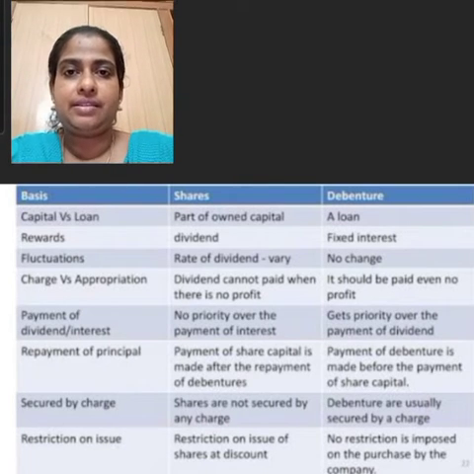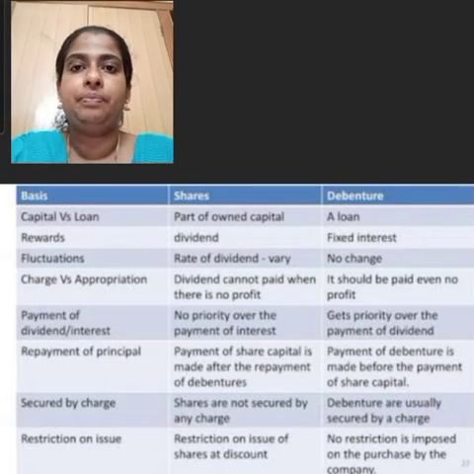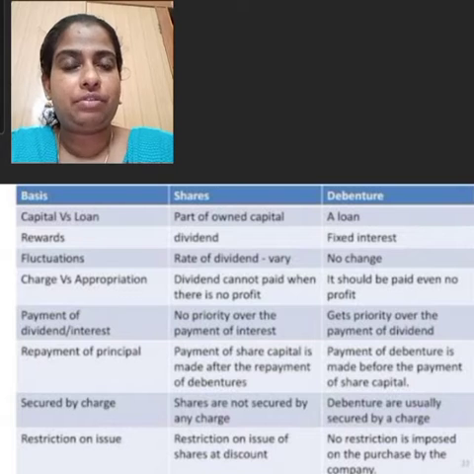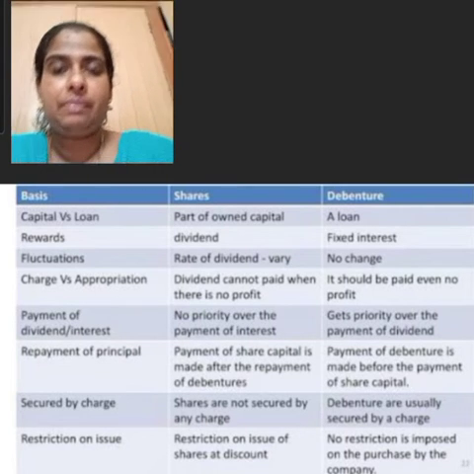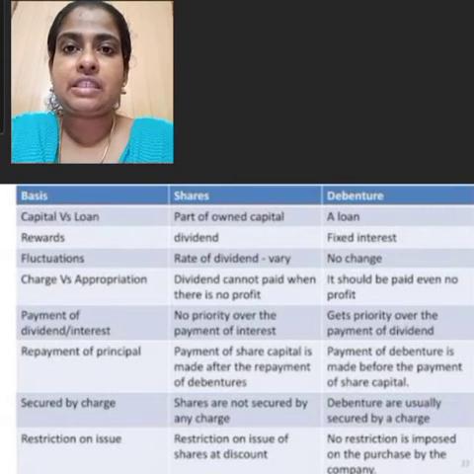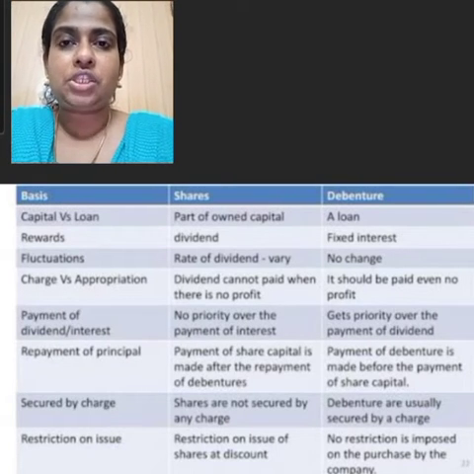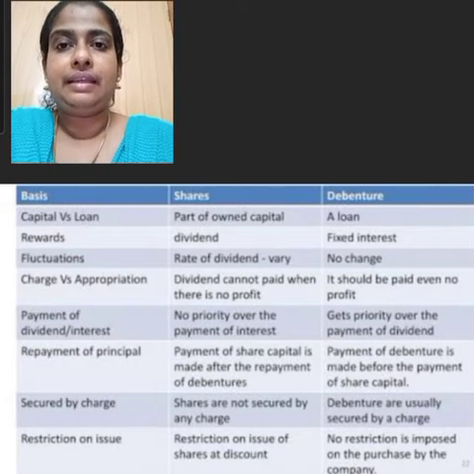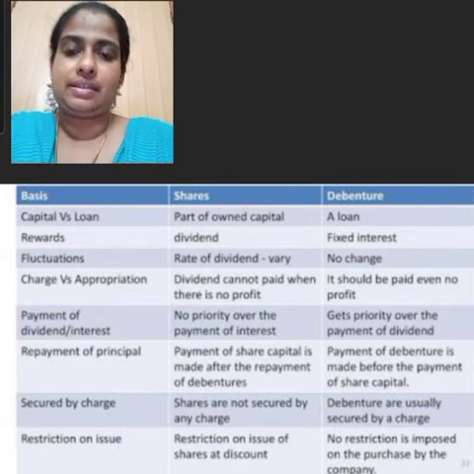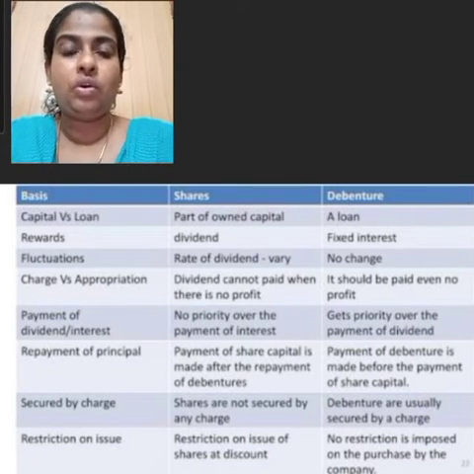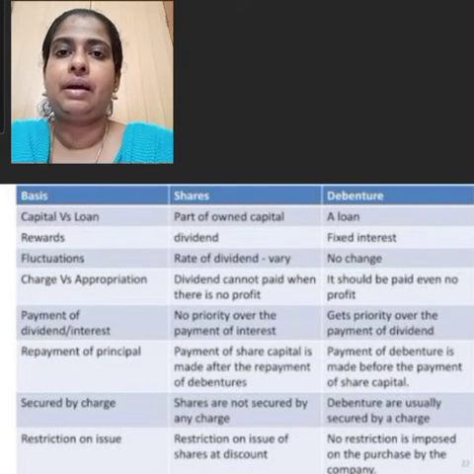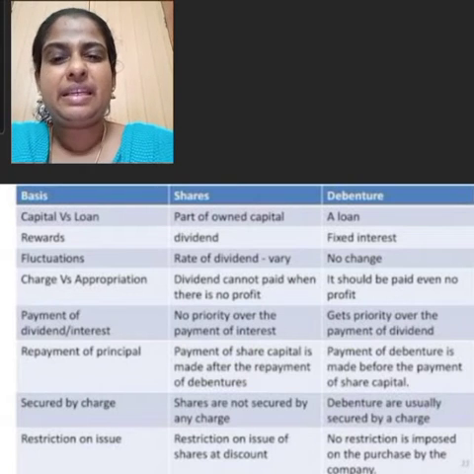Then in the case of shares, regarding the winding up of the company, the payment of the share capital is made after the repayment of the debentures. But in the case of debentures, at the time of winding up, the payment of debenture is made before the payment of the share capital. Then shares are always unsecured, hence they bear more risk. Issuing share is more risk. Then debentures are usually secured on the assets of the company, hence they bear little risk.